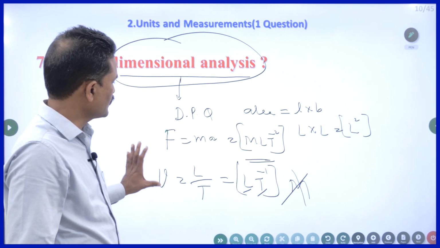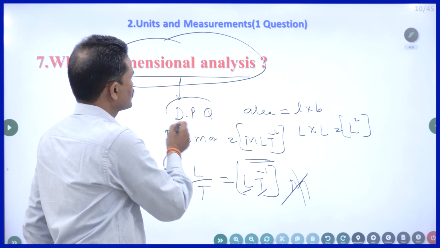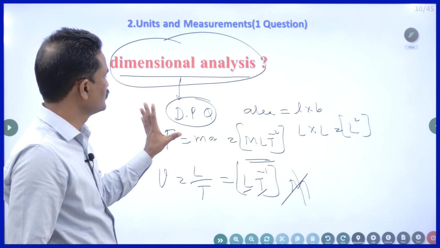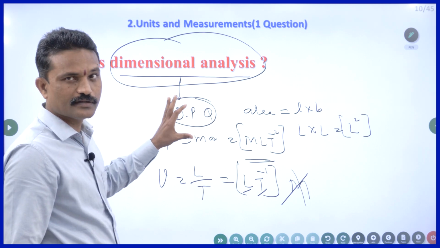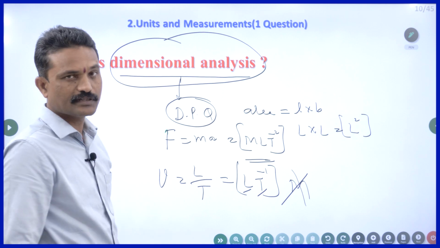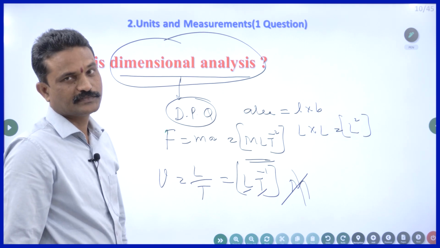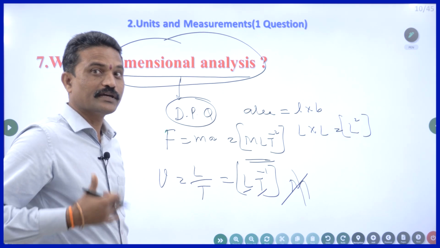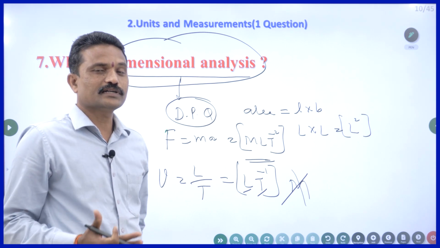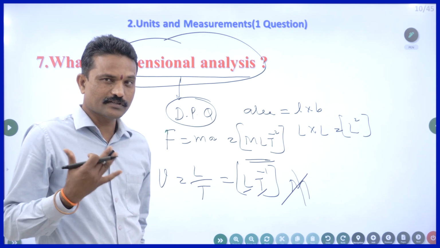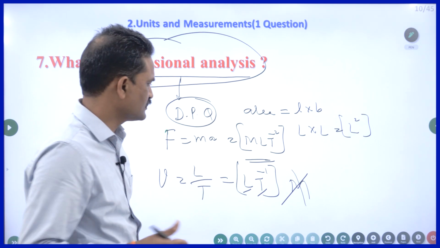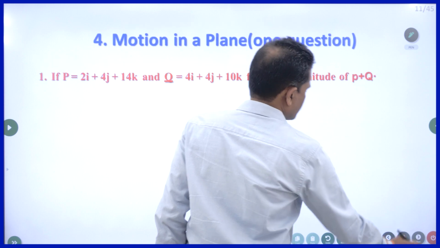So dimensional analysis is related to derived physical quantity. It tells you how it depends upon various fundamental physical quantities. That analysis is called dimensional analysis. Don't write the definition of dimensional formula. It is the expression which tells you to what powers the fundamental physical quantities ought to be raised to get a derived physical quantity. Nothing else. That is no need. Right.